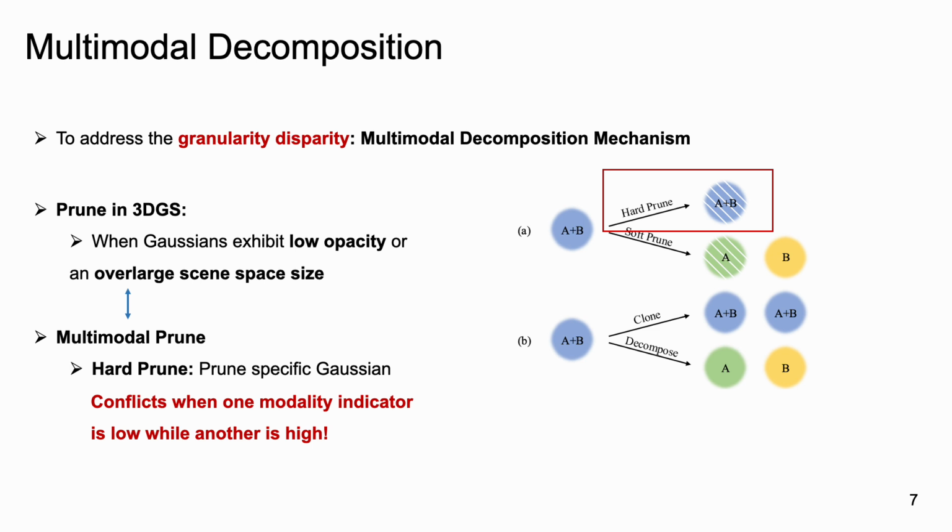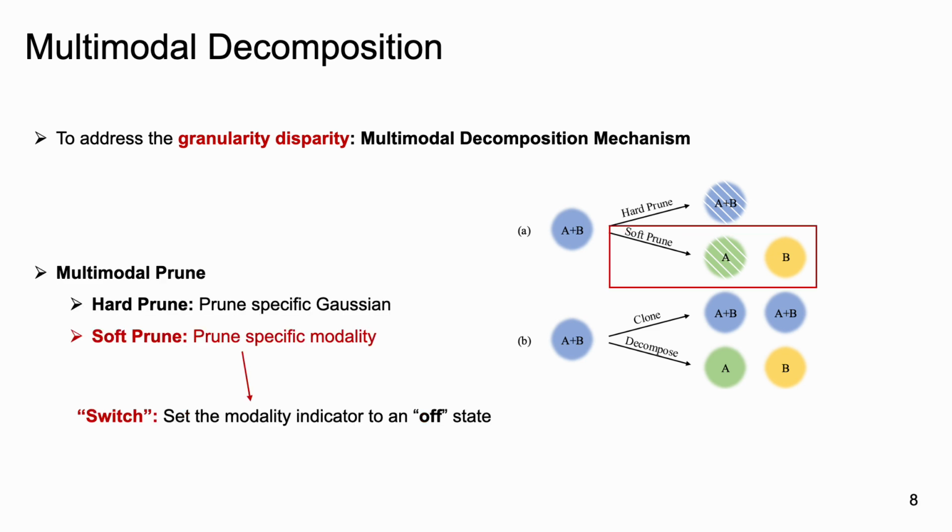In the hard prune of 3DGS, conflicts arise when one modality indicator is low while another is high. Simply pruning that Gaussian may negatively affect other modalities. We propose soft prune, which refers to pruning a specific modality rather than the entire Gaussian. This is achieved by setting the corresponding modality indicator to an off state, thereby excluding that modality from the rendering process.